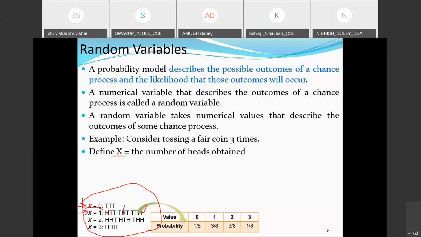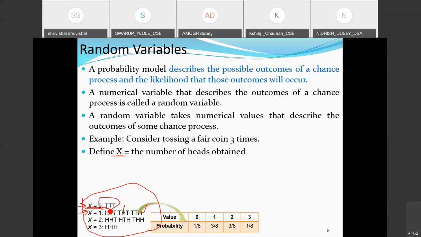Now we are going to map it with the associated probabilities. At the first place, assume that the coin is fair, so the probability of getting head and the probability of getting tail are equal. If we say x is equal to 0, it means all the outcomes are tail.